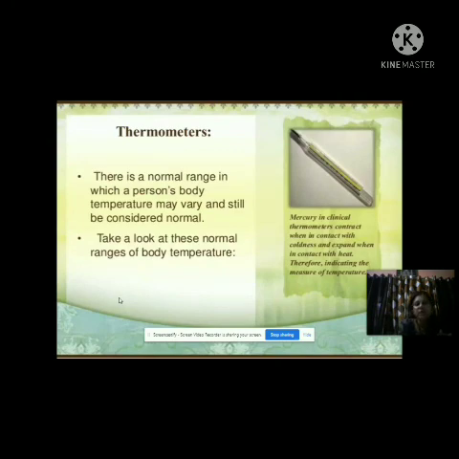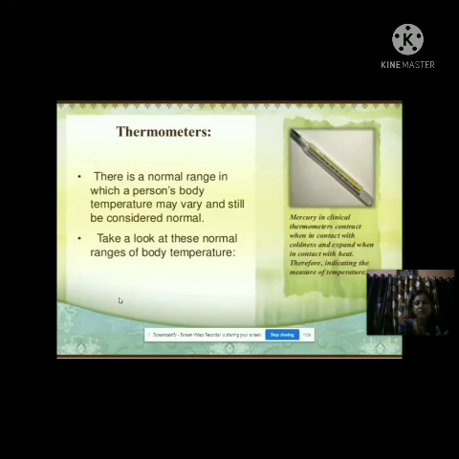So now about thermometers. Thermometers are devices used to measure the temperature of any object. In this chapter we will see the different types of thermometers and their properties.